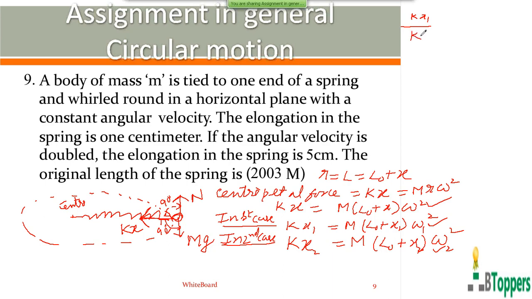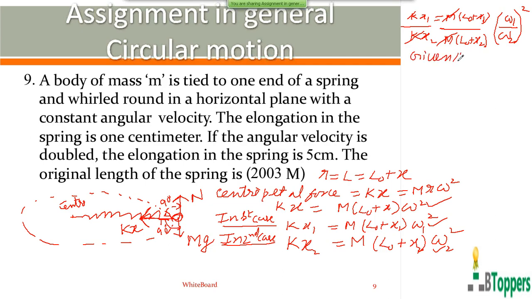K is the elastic force constant of spring, which is a constant for a given spring. M is the mass of the body, which is also a constant for a given body. L0 is the natural length of spring, the length of spring when it is not stretched, the unstretched length. That is also constant for a given spring. So you get m into (L0 plus x1) by m into (L0 plus x2) into (omega 1 by omega 2) whole square. So you can cancel mass m on the right side, and you can cancel k on the left side.